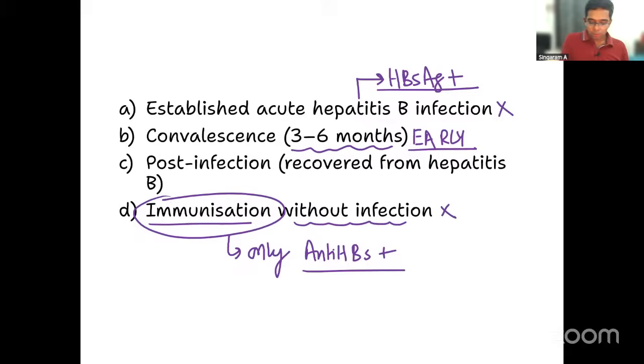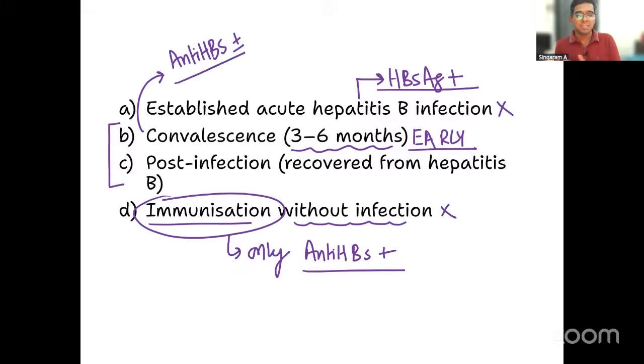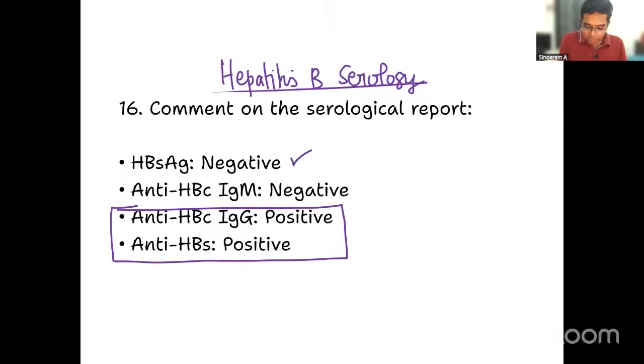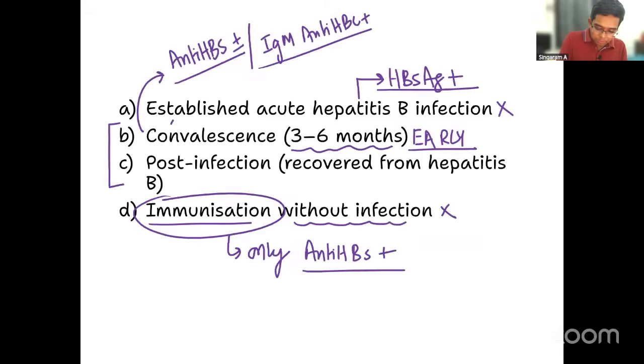Yes, two options are possible. If it is early convalescence, please remember anti-HBs is positive or negative, we cannot surely say. Sometimes present, sometimes absent also. And also you can get IgM anti-HBc positive. But it is clearly written in the question, it is IgG anti-HBc positive. For this reason, I am ruling out early convalescence also.